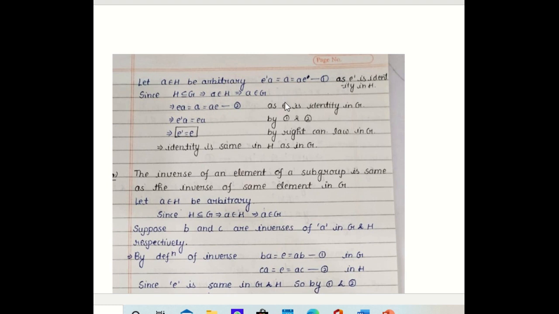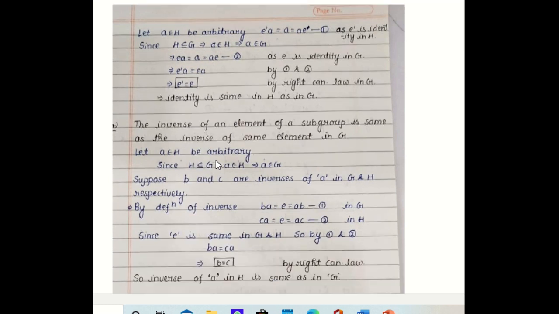This will be equation 2. Thus, by equations 1 and 2, we see that e'a = ea. By applying the right cancellation law, we can easily prove that e' = e. So the identity element of a subgroup is the same as that of the group.